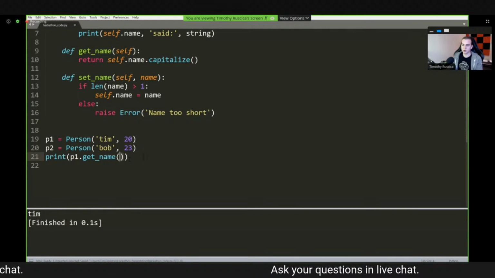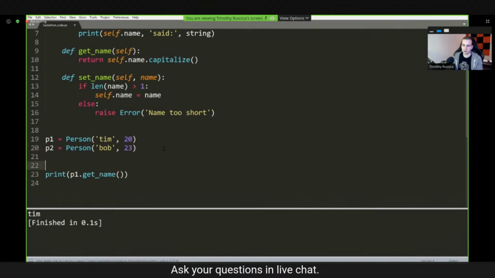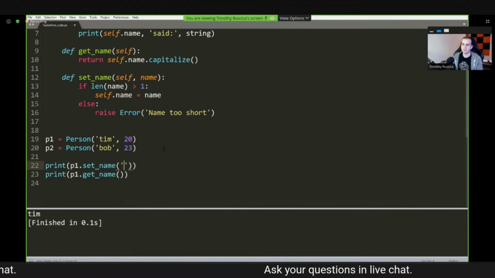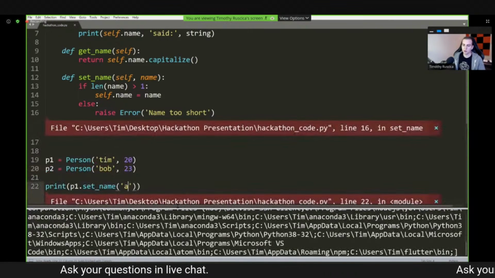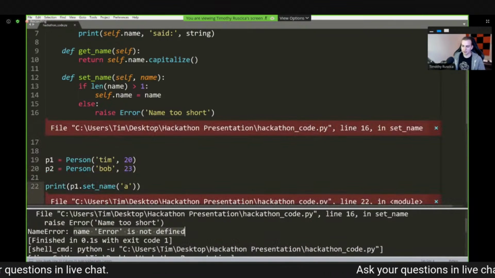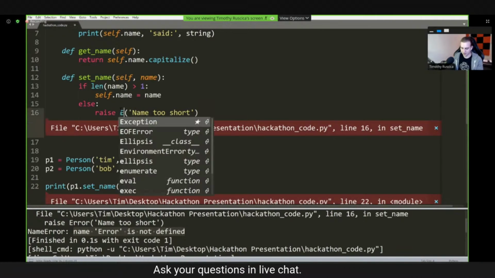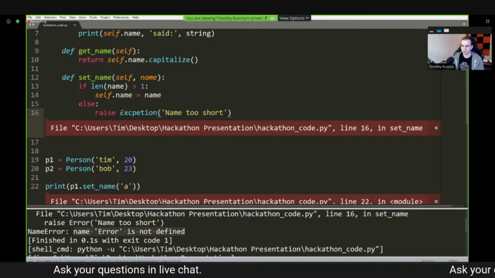Now I'll show you what happens if we try to use set name. So we will print p1.getName, but now we also call p1.set_name like that. And inside of here, I'm just going to pass something that's 1 character. So A. When I do that, notice that we get an error and it says name error is not defined. Oh, well, I would probably have to import that, I think. Or sorry, not error. Exception. That's what I want to use.